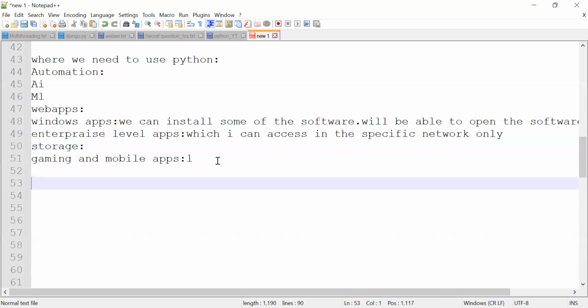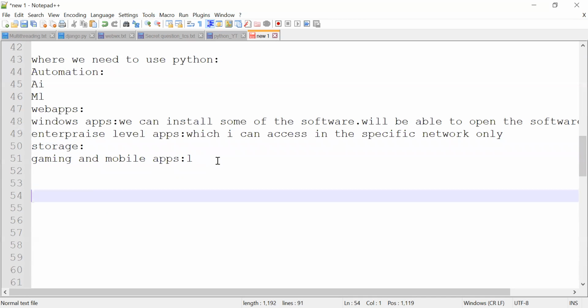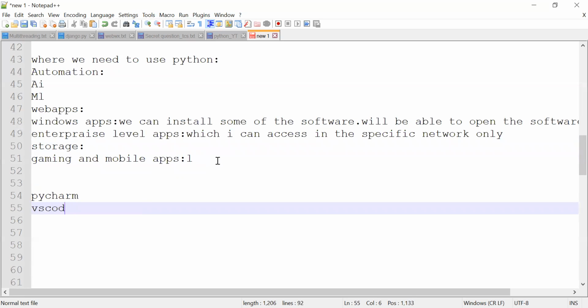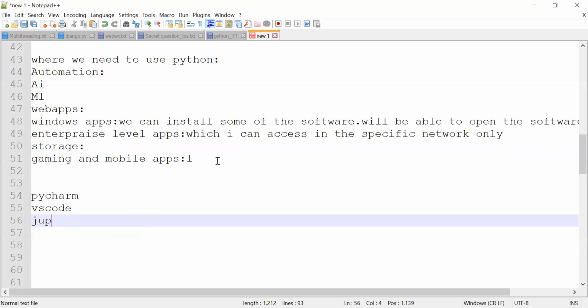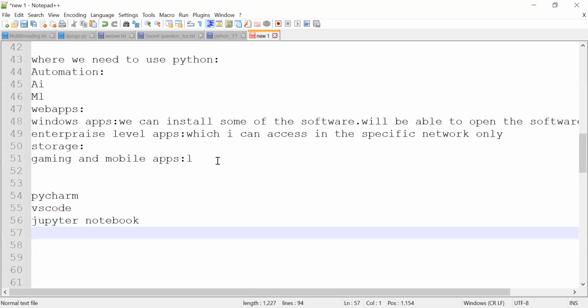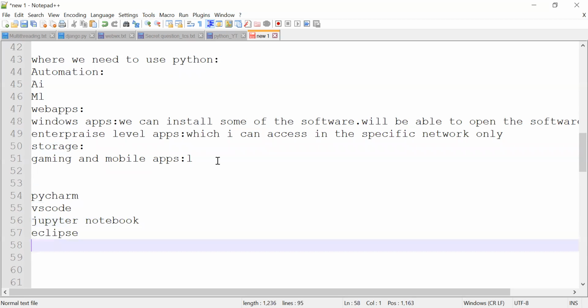Finally, for Python programming, which is the best editor? My preference: there are many editors, but some of the best editors are PyCharm, VS Code, Jupyter Notebook, Eclipse, Atom.